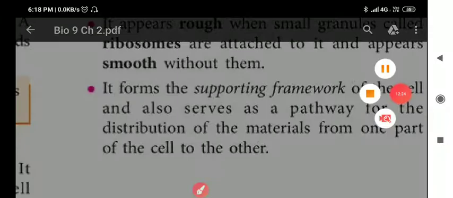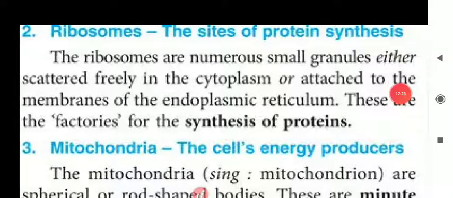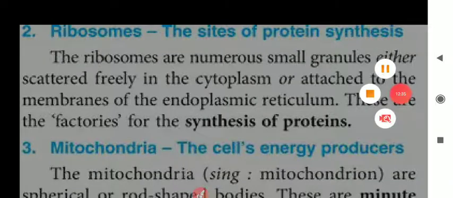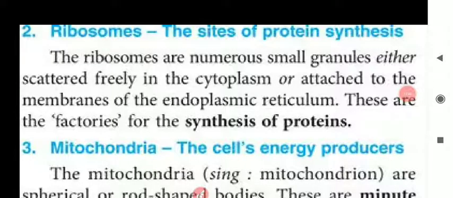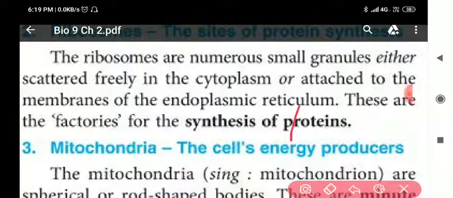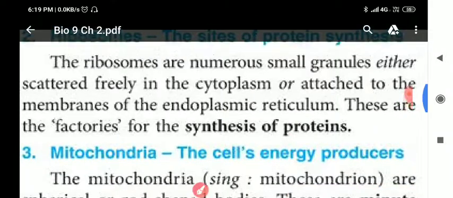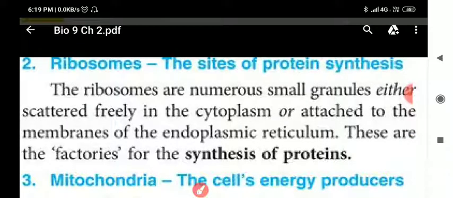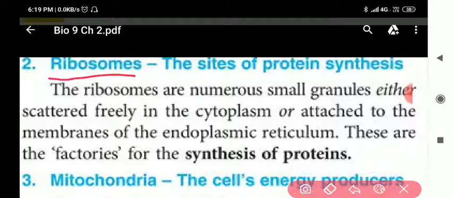Now let us discuss the next, the second cell organelle. The second cell organelle is ribosomes. Ribosomes are known as the site of protein synthesis.